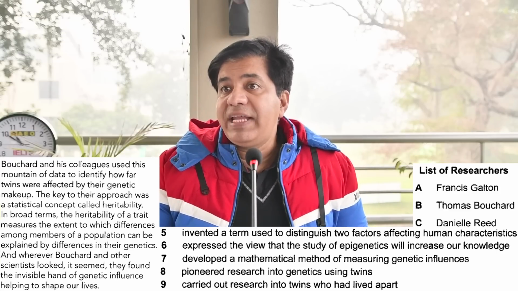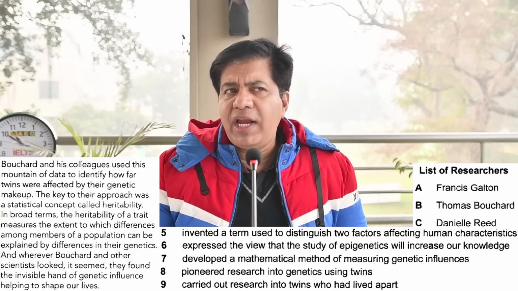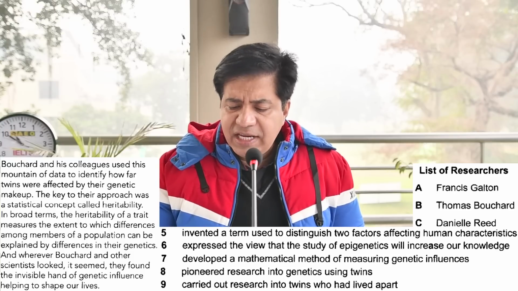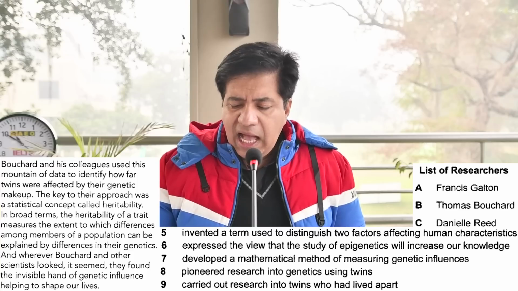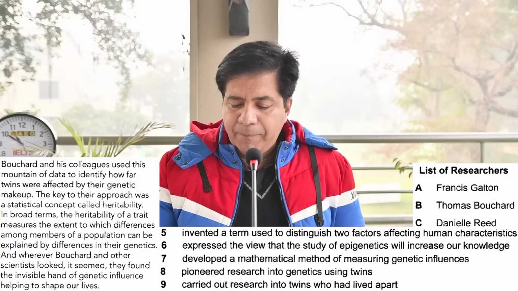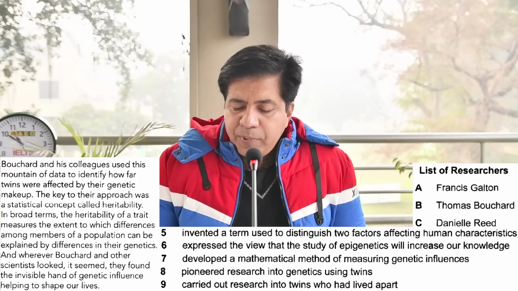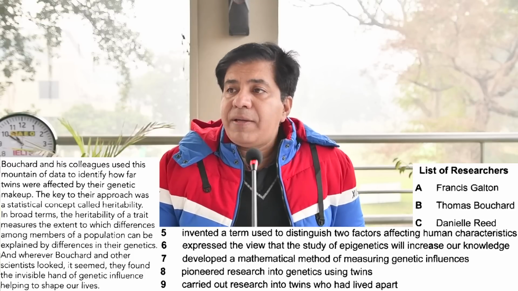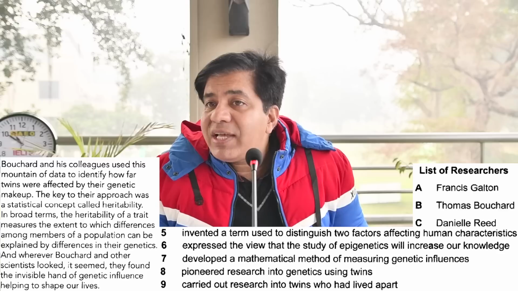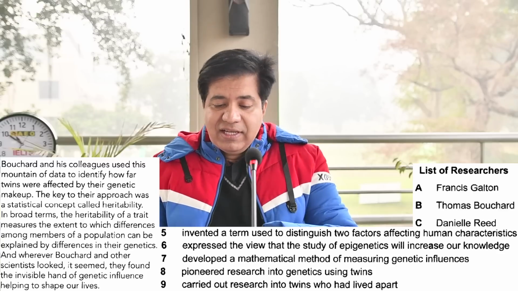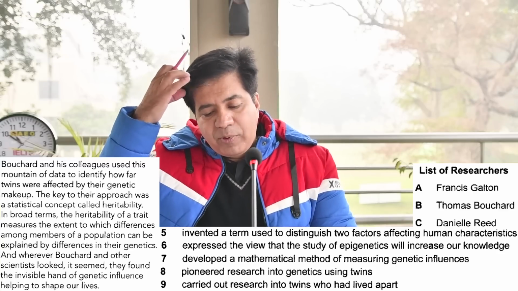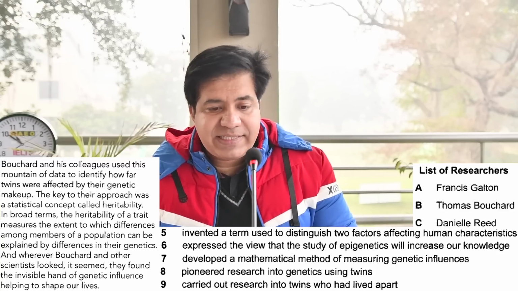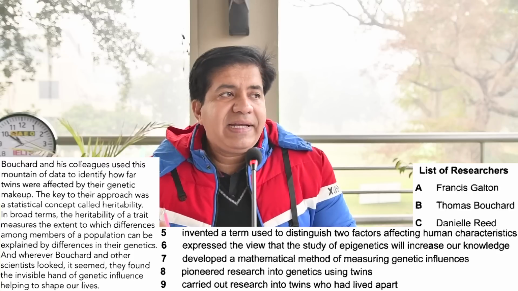Now be careful, data. Data is something related to statistics and all that. Mountain of data to identify how far twins were affected by their genetic makeup. The key to their approach was a statistical concept called heritability. Now match something with this sentence. Yes, the key to their approach was a statistical concept called heritability.